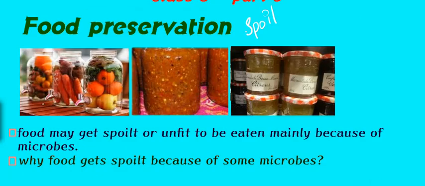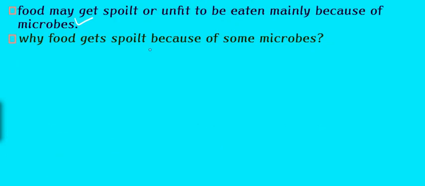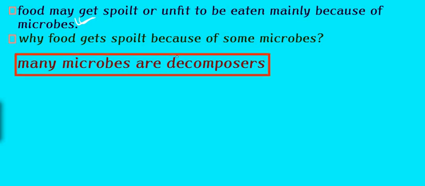So these food products may get spoiled mainly because of these microbes. Why do these microbes specifically spoil food? Let's talk about that. We know that many of the microorganisms are decomposers. They break down or decompose organic matter. This is a main point to be considered: many microorganisms are decomposers.